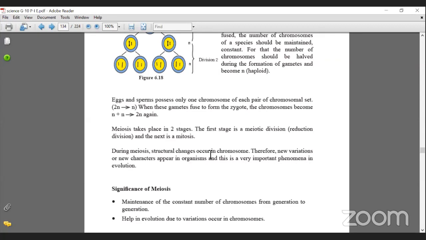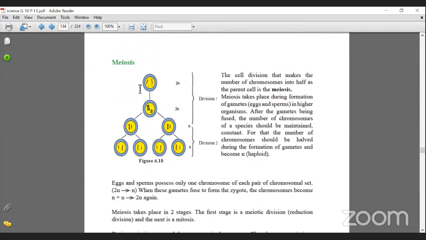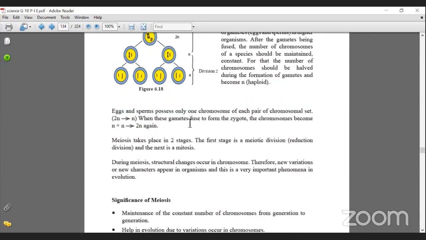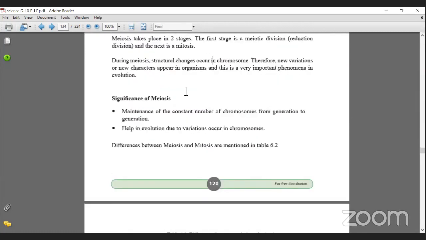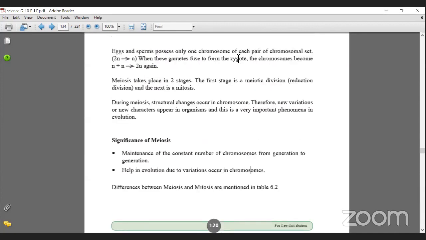But when we are talking about meiosis, what happens? The new cell formed will not look like the parental cell. Significance of meiosis: maintenance of a constant number of chromosomes from generation to generation, and it helps in evolution due to variation occurring in chromosomes. Of course, that is why you look like both your mama and dada. Why does that happen? Because there's a mixture happening inside.